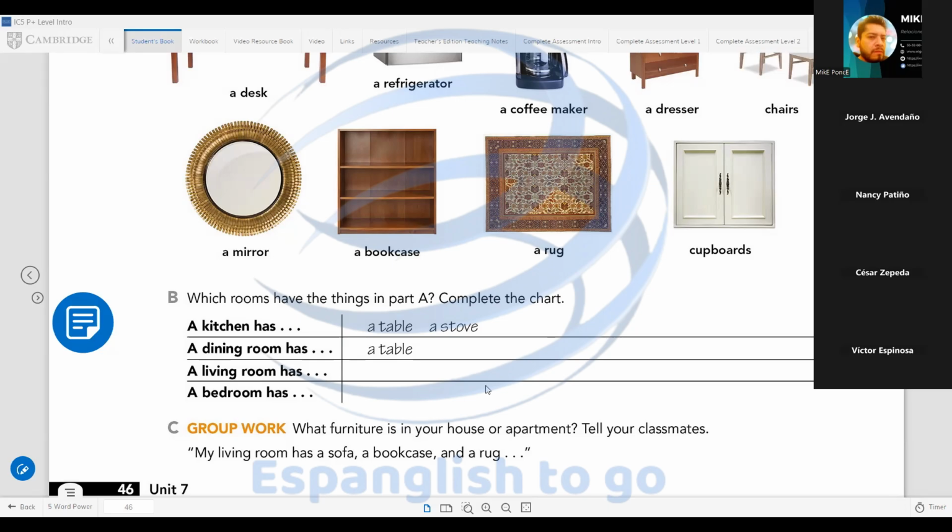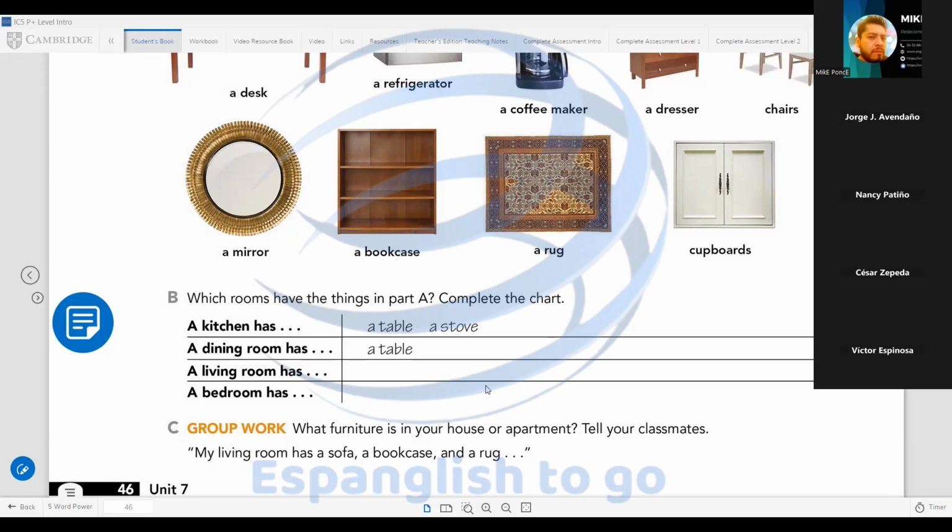Curtains, pictures, a bed, lamps, a dresser, a mirror. Okay, excellent. Curtains, very good. Well, now you have to make a list of different furniture and appliances, but in your house, in reality. You will work with another person.